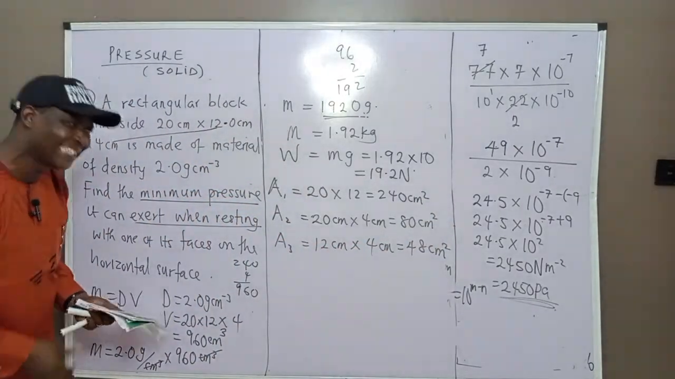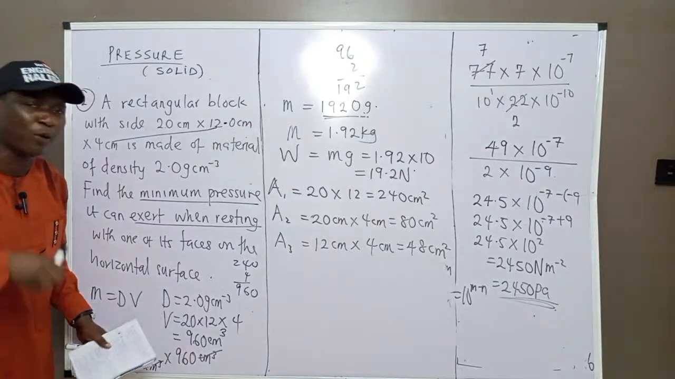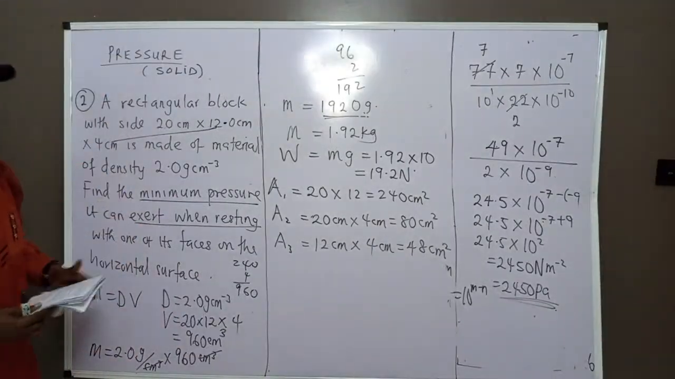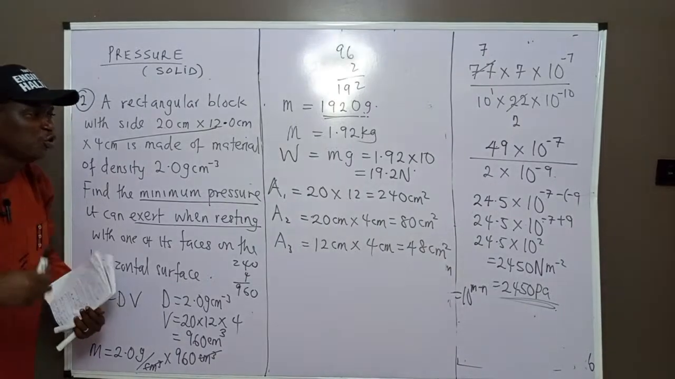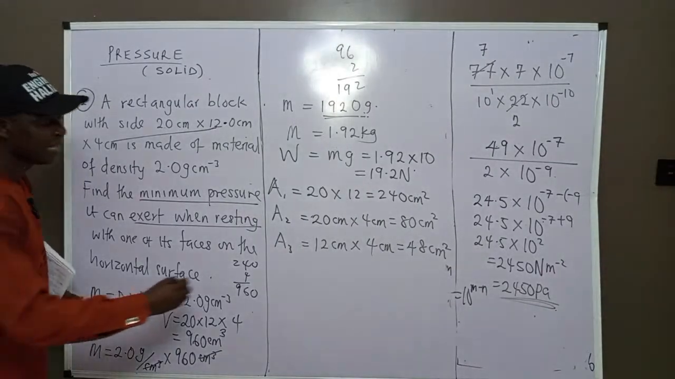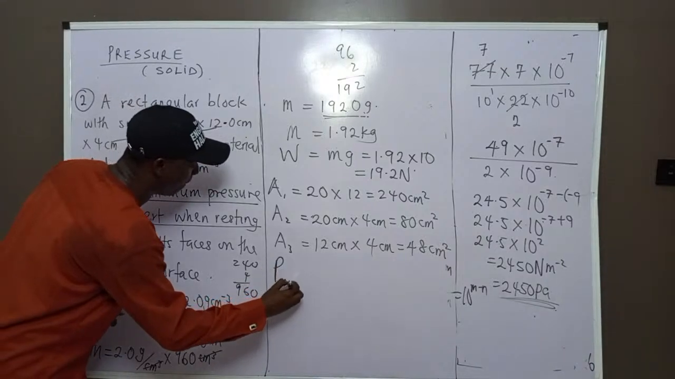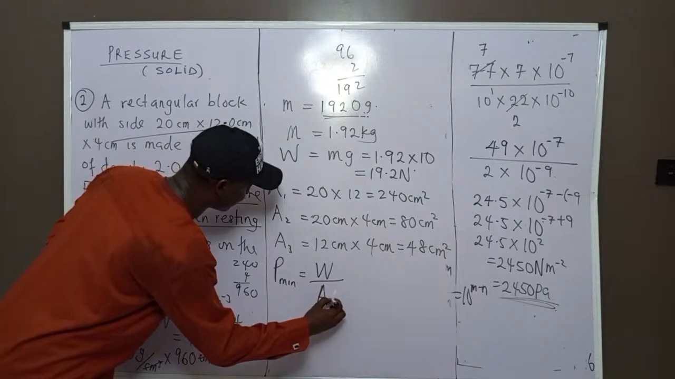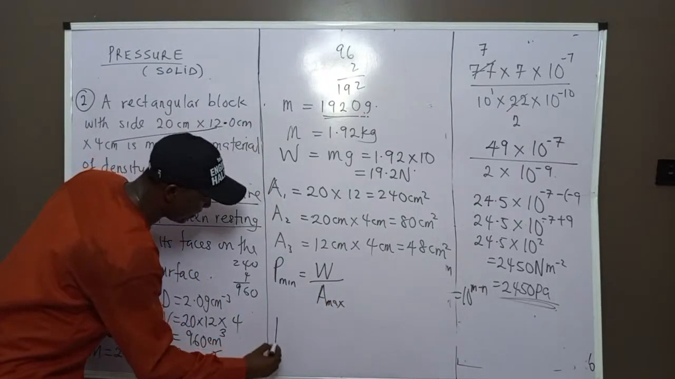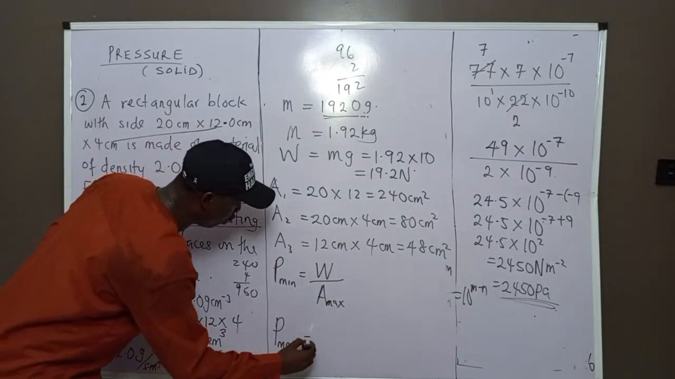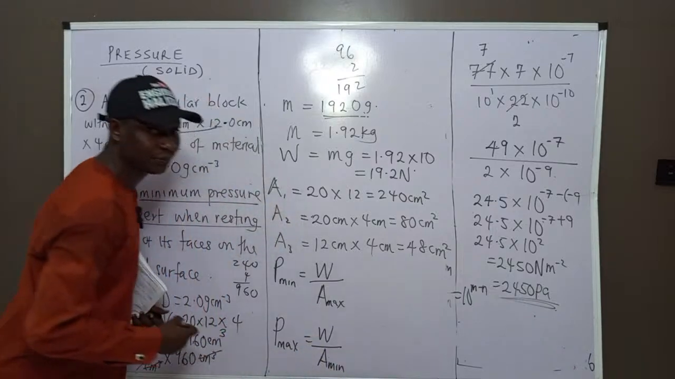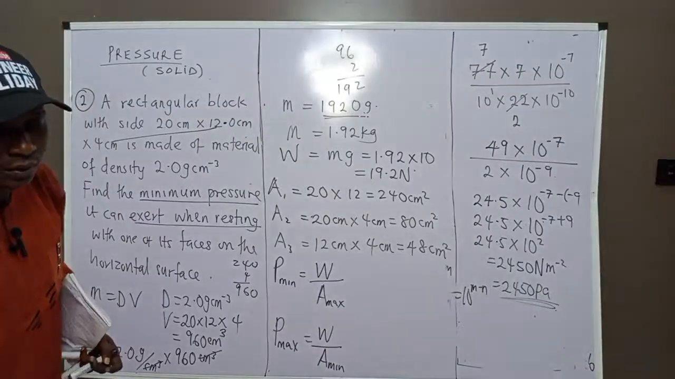Now, if you look critically, all these three are the possible faces that the rectangular block can produce. Now, which of them will produce the minimum pressure? The minimum pressure, P minimum, is produced by the weight divided by A max. Then P max, maximum pressure, is produced by the weight over A minimum. Please take note of that.